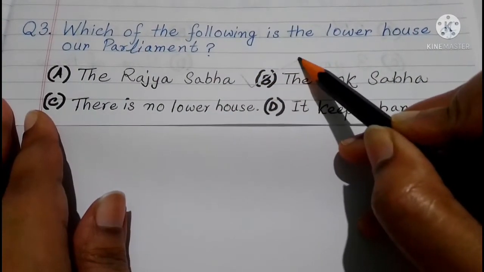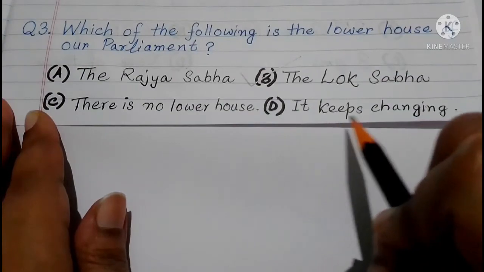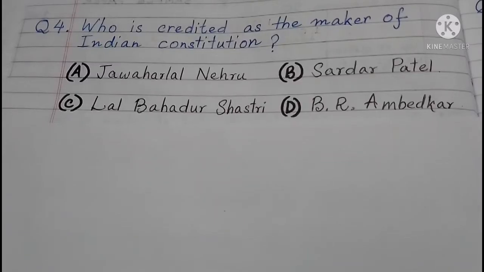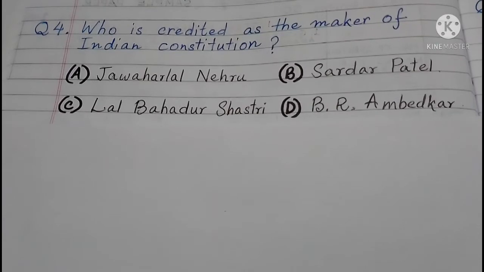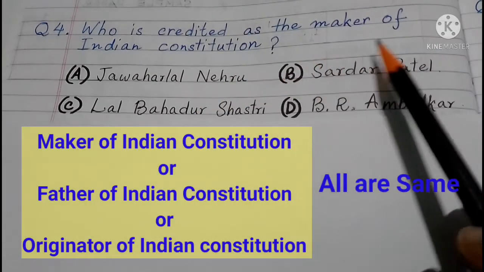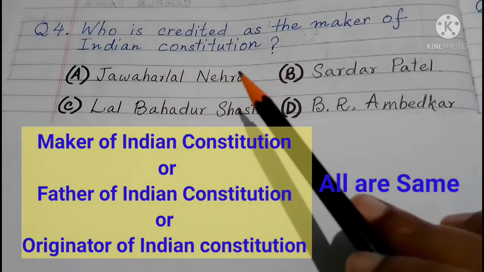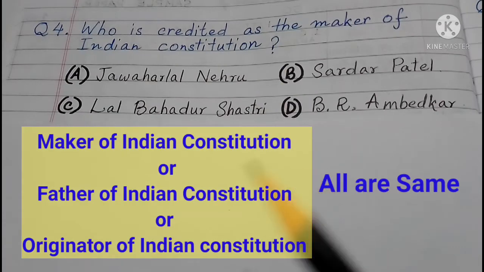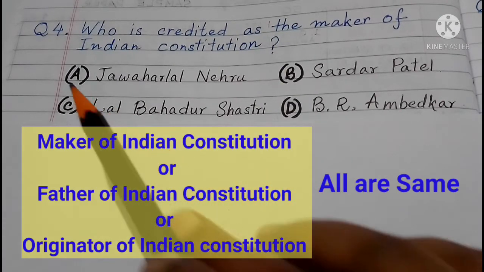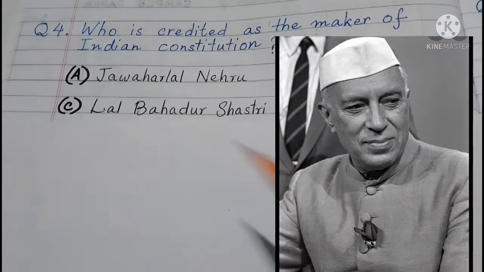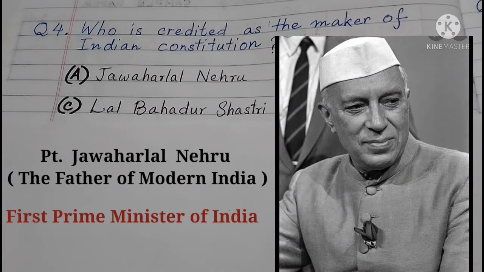The rest of the 2 options, that is, there is no lower house and it keeps changing, will not be there. So coming to question number 4, who is credited as the maker of the Indian Constitution? The question is directly, who is the maker of the Constitution? Option number 1, Jawaharlal Nehru. Jawaharlal Nehru is not possible because he was the first Prime Minister of India. He was known as the father of modern India. All the scientific developments that took place after British India were under his guidance.